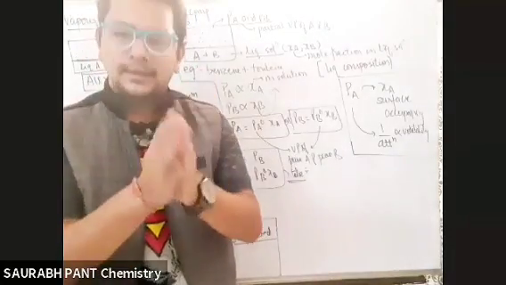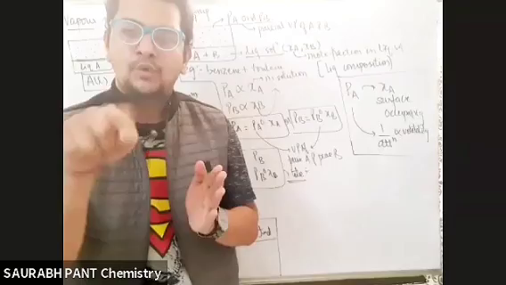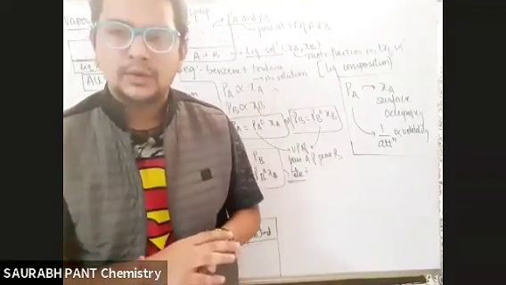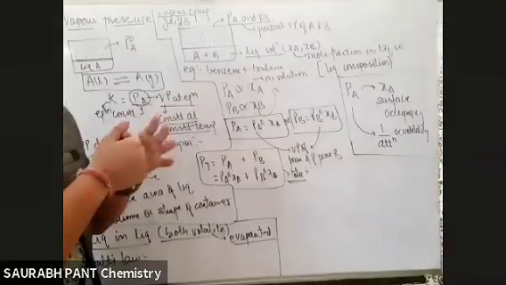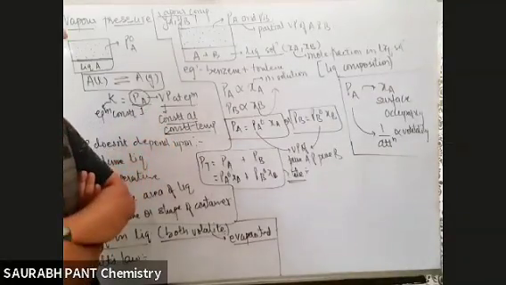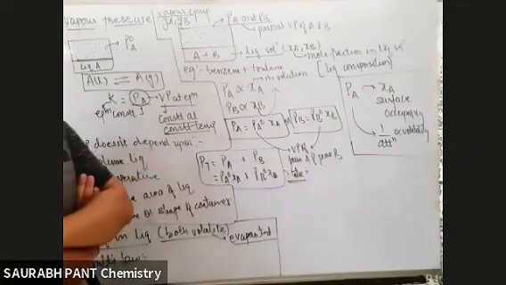That is YA more than XA for more volatile component. Write down. That is YA more than XA for more volatile component.